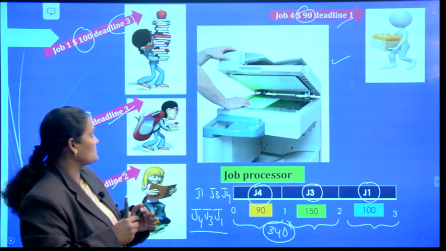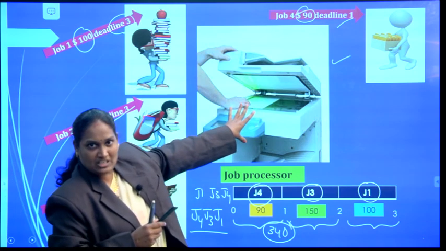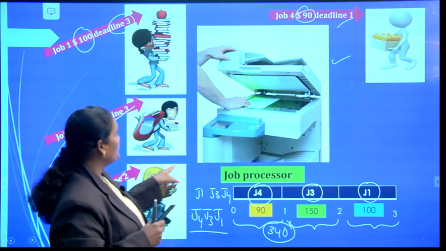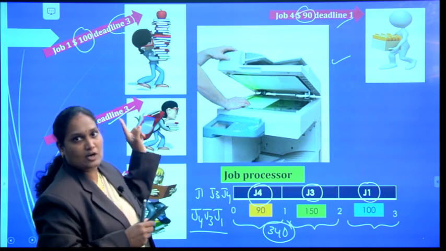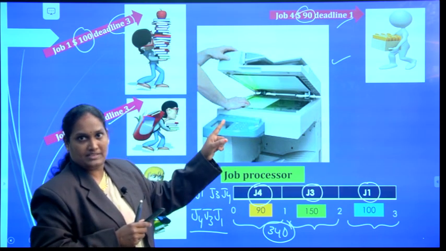I hope you all understood. Here I have only one machine to process the jobs. I have 4 jobs. Each job has its own deadline and each job has its own profit.